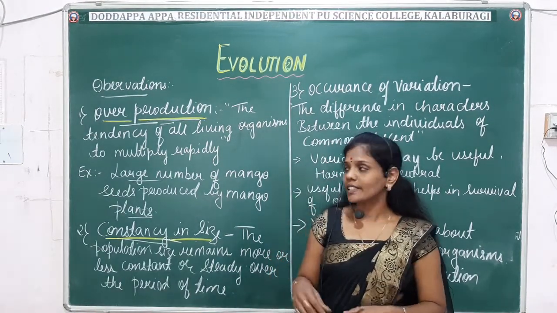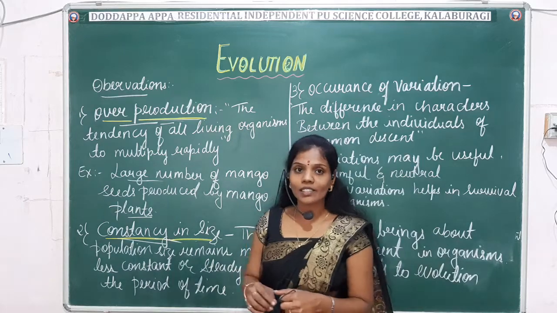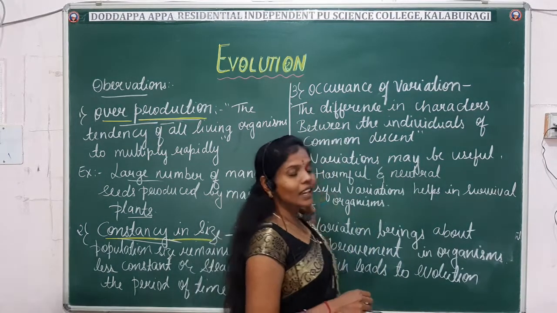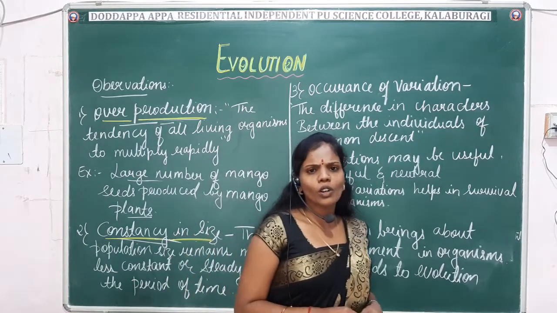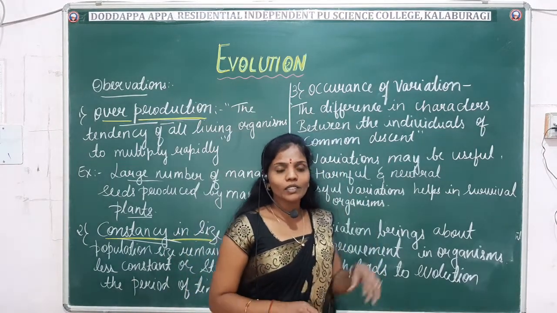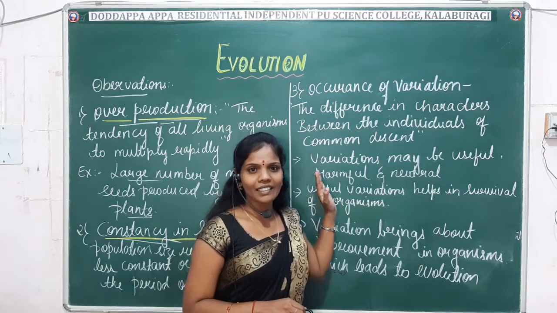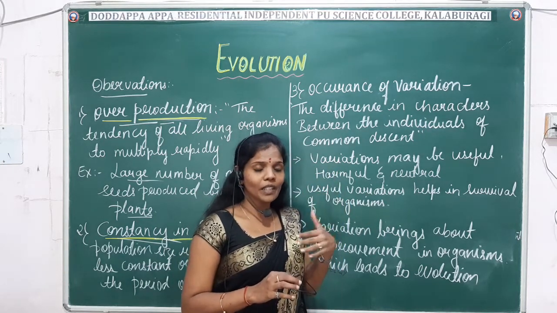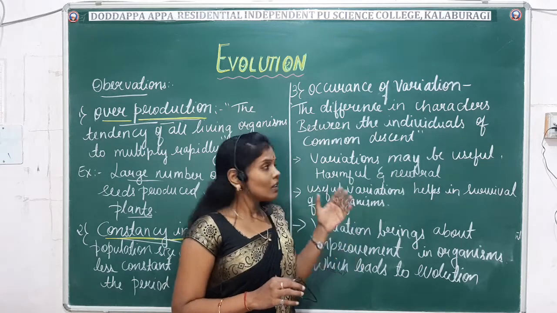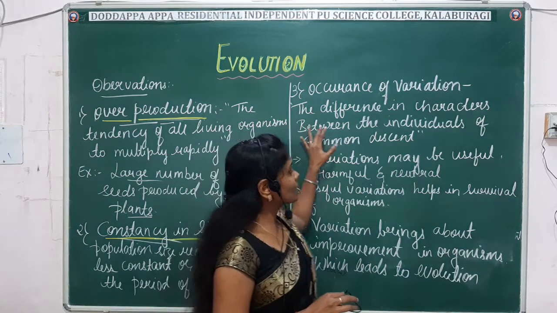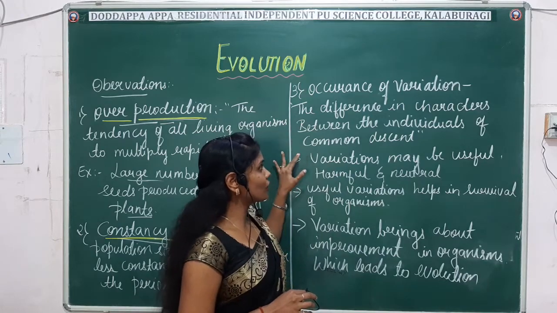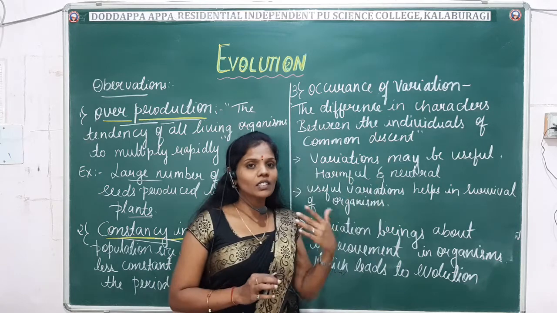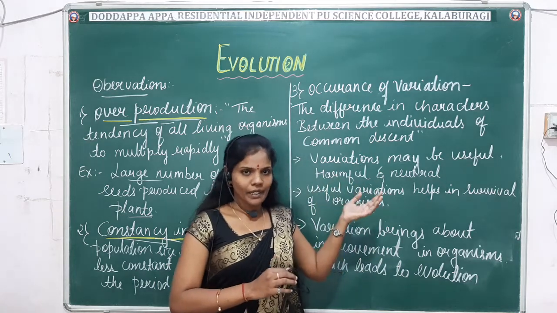Okay, so far we have studied overproduction and constancy in size. Next we'll move on to another concept, the occurrence of variation. According to Darwin, he observed that no two organisms are exactly alike. That is, no two species are exactly the same. There may be variation among them, for example, the difference in characters between individuals of a common descent. The organisms will not acquire the same characters from the parents, right?